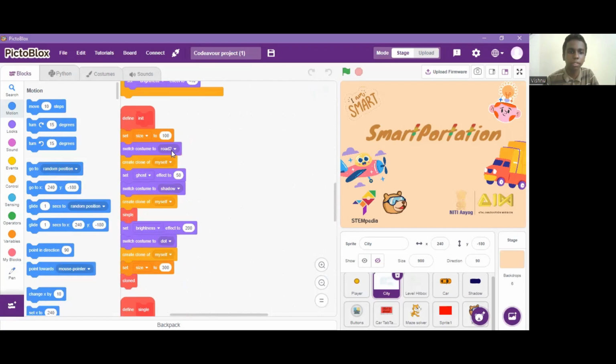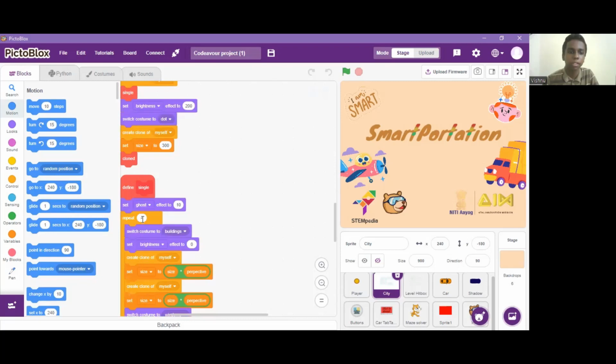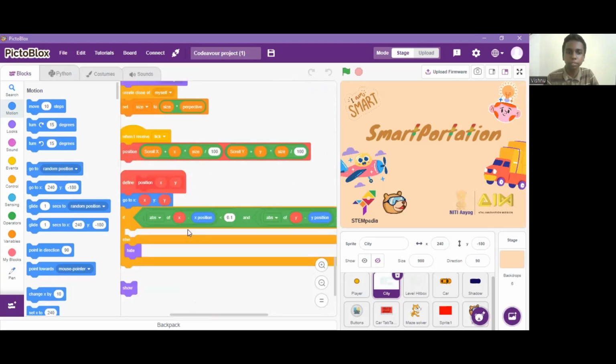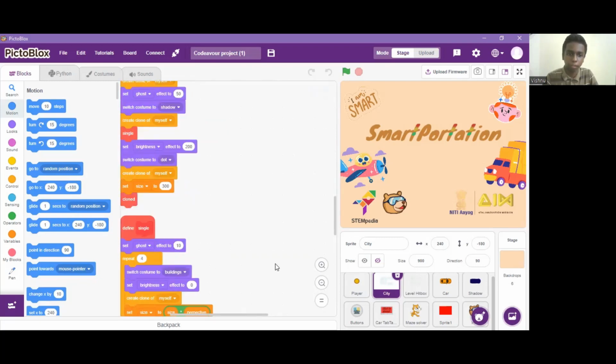As I have said, it first duplicates the road, then the shadow, and the dot. The dot does the work of zooming in on this road and shadow. So here is the defense angle. This creates a building and a window, a building and a window, and repeats this process 4 times. We do a road, a shadow, and then a single. Single means doing a single layer of work.